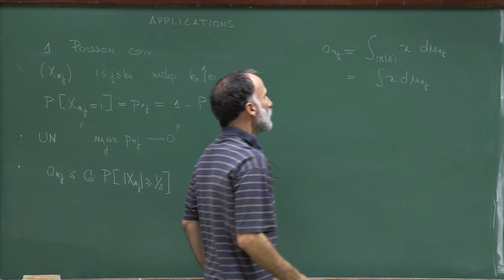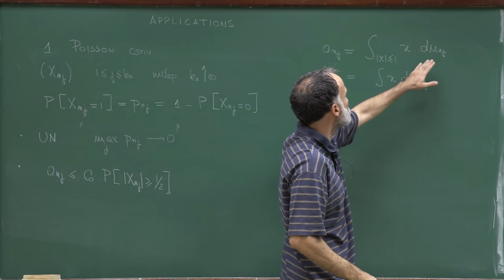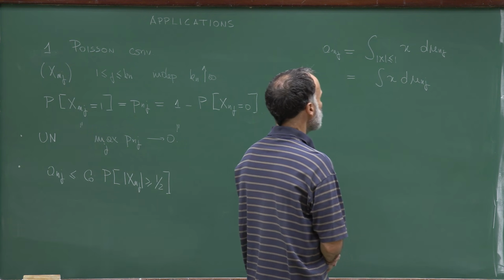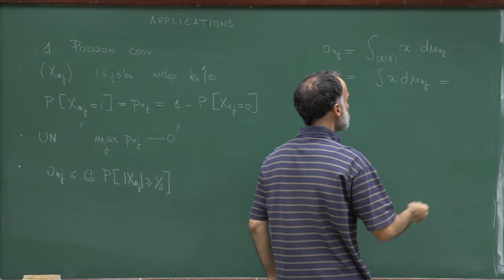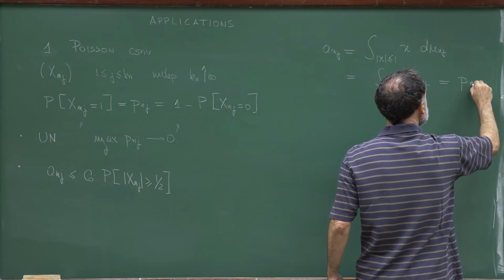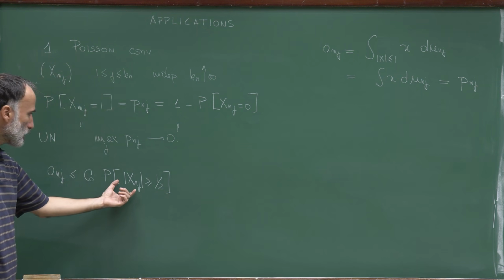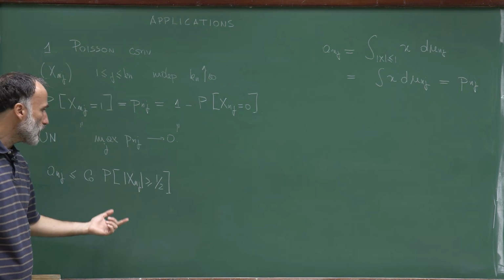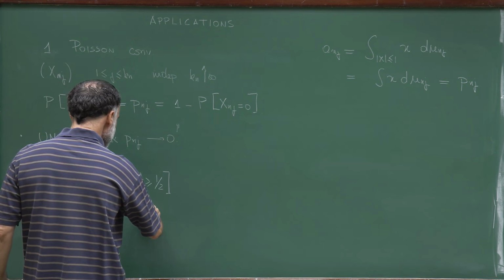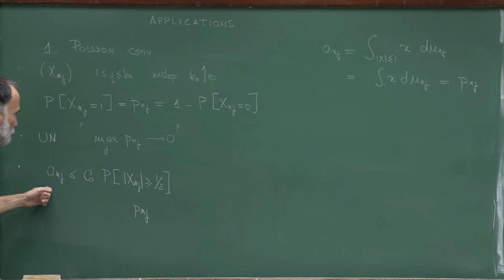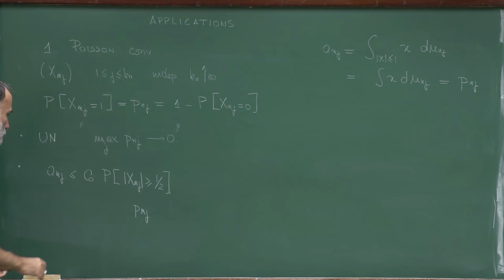I don't need to impose the condition that x is less or equal than 1, because mu_nj is 0 outside this interval. And this is the expectation of X_nj, which is p_nj. On the other hand, the probability that X_nj is larger than 1/2 is equal to the probability that it's equal to 1, so this is p_nj also. So this inequality holds with c0 equal to 1.